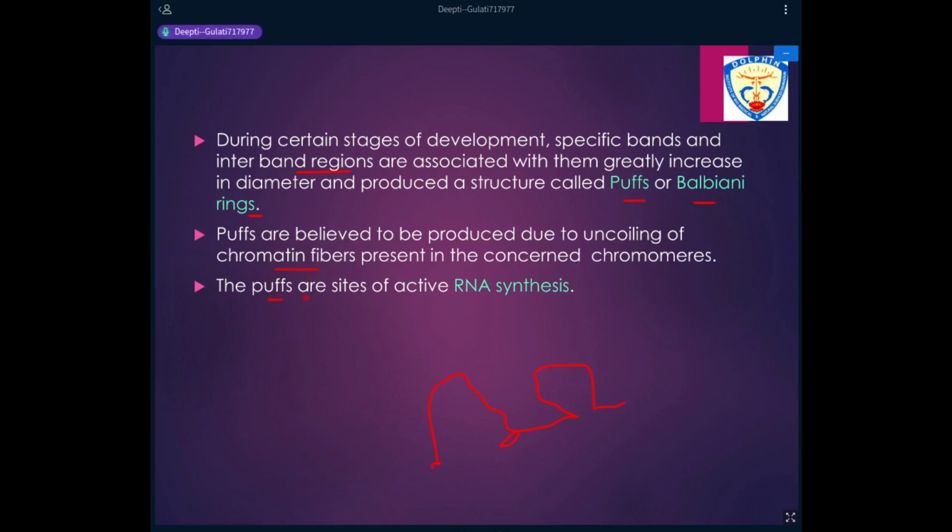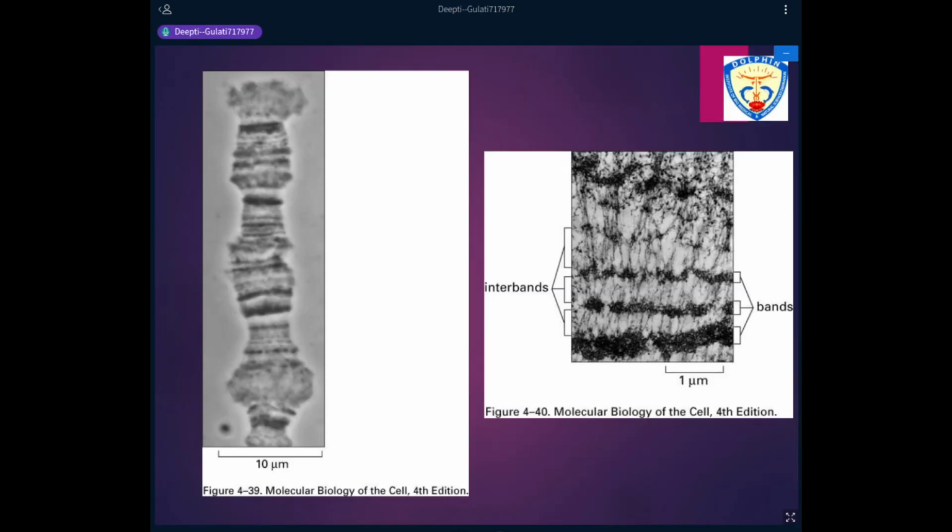When this DNA opens up, it is the active site of DNA, and these puffs are the sites where RNA will be synthesized. So it looks like this. When it's opened up, these are puff-like areas which are generated. Here the DNA has now been decondensed, and this is an area which will be actively transcribing and producing RNA.